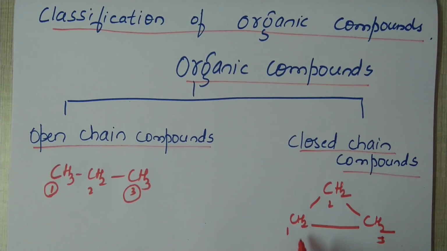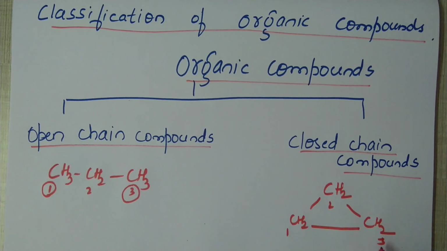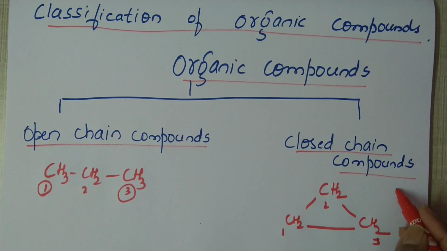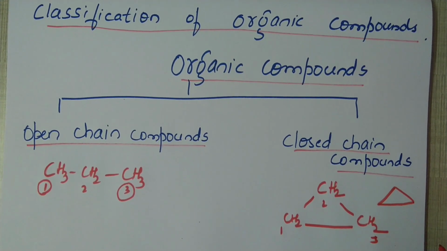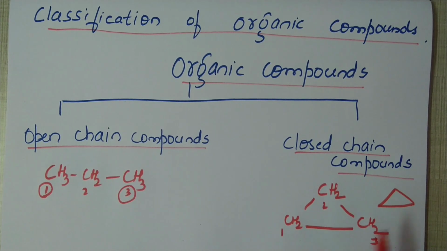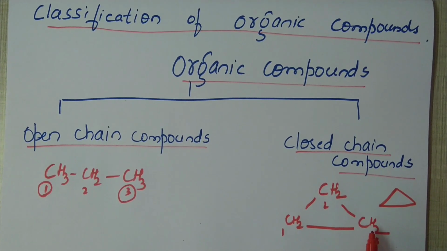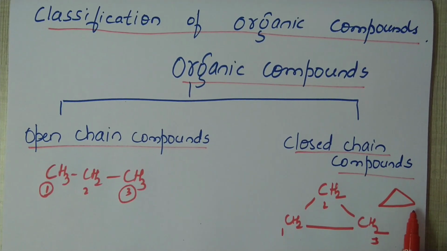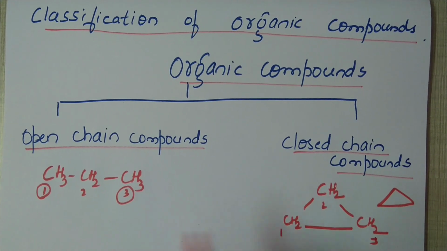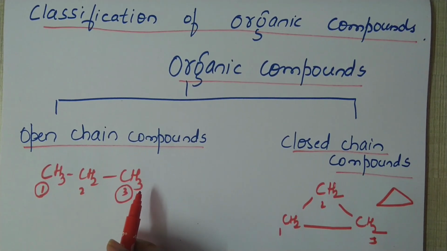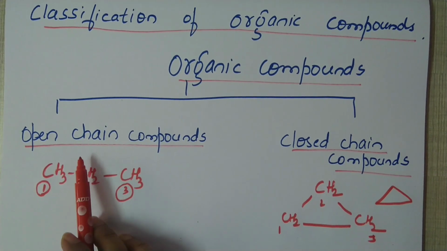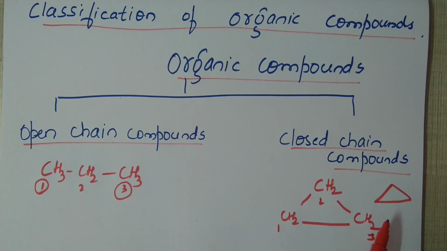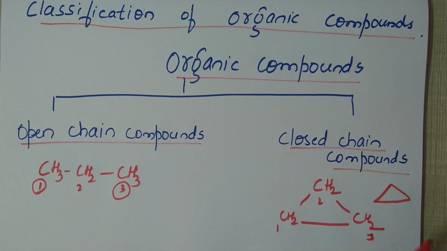Understood? So look at this molecule. The first and the third carbon atoms are joined together. It appears as a closed molecule. Therefore, such compounds are called closed chain compounds. I had told you how to write the condensed formula. The condensed formula of a closed molecule having 3 carbon atoms appears like a triangle. So, what is an open chain compound? When the first and the last carbon atom are not joined together, it is an open chain compound. When the first and the last carbon atom are joined together, it is a closed chain compound.